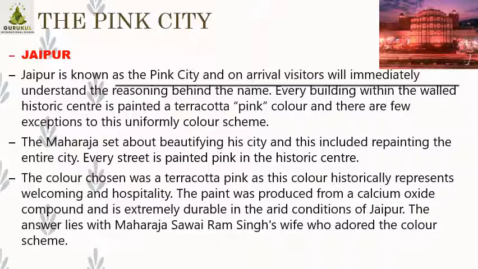Now who has done this? One Maharaja was there in ancient times. Maharaja Savai Ram Singh was the king of that place, and there was a British visitor, called Albert, who was supposed to come. So, to welcome that person, he painted the entire city with pink color. The Maharaja set about beautifying his city because he was expecting that guest. He wanted to beautify his city as he was the king. That is why he repainted the entire city in pink color.